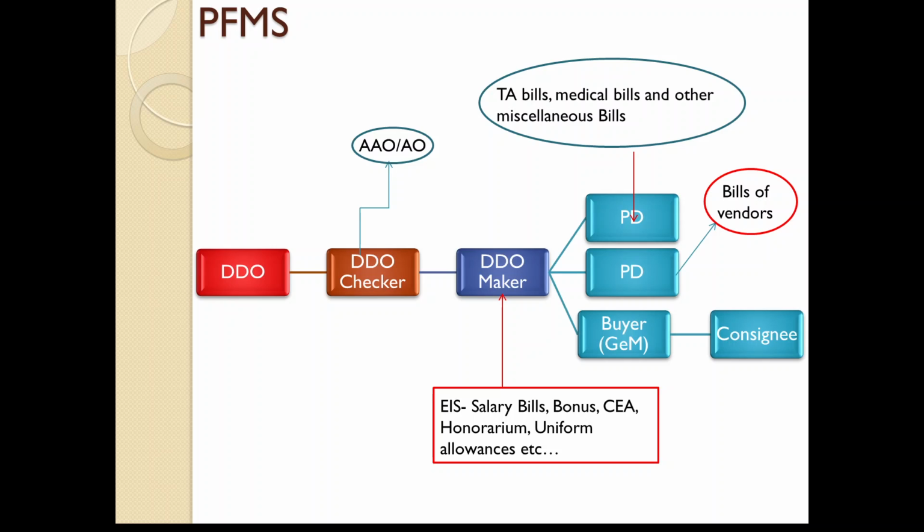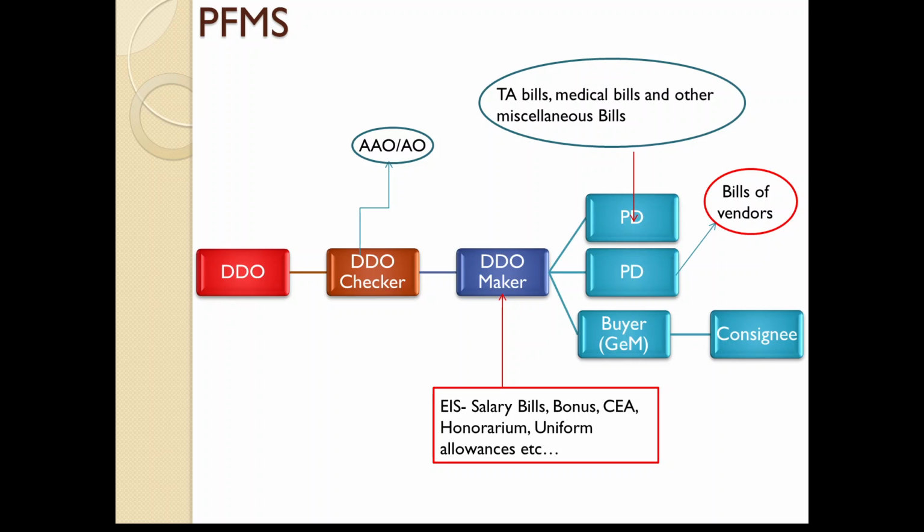This slide is prepared only from the division office point of view. So if you have circle office or division office, obviously we'll be having one NCDDO. That NCDDO basically is going to be DDO maker, and under him there will be one PD or two PDs. So at PD level sanctions are going to be generated. At DDO level bills are going to be generated. So those bills will be sent to division office for payment.